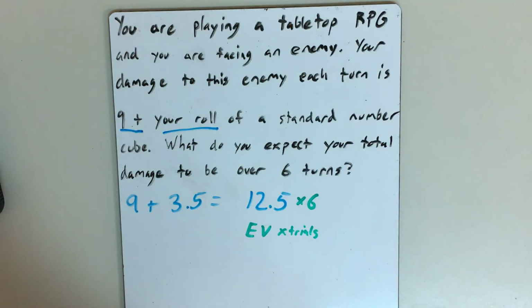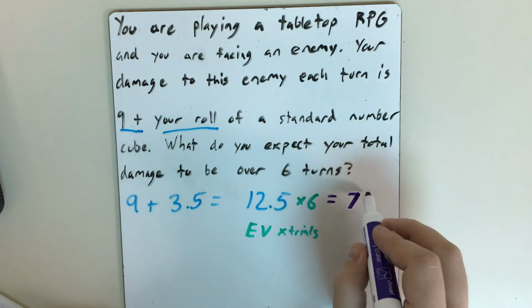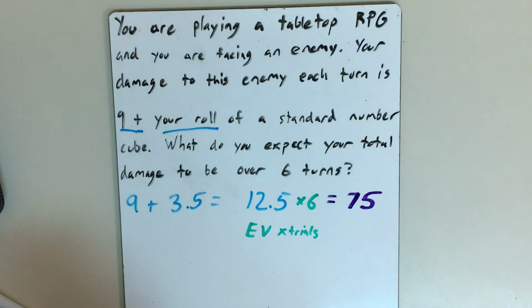We are rolling 6 times for this damage, so that's 6 trials. An expected value of 12.5 times 6 trials brings us to a total of 75 damage that we expect to be dealing to this enemy. Now again, it probably will not come out to exactly 75, but this is just a way of looking at the probabilities and doing the math and figuring out, okay, what's most likely to happen? I'm expecting to get around how much damage total over these 6 turns.